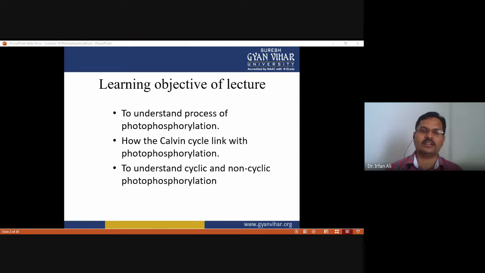Photophosphorylation occurs in two types of process. The first process is cyclic, and the other is non-cyclic. Both processes include photosystems, which are the light-harvesting complexes. There are two types of photosystem used in photophosphorylation: photosystem one and photosystem two.